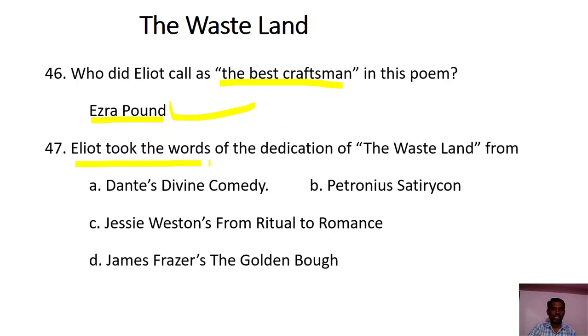T.S. Eliot took the words of the dedication of The Wasteland from. Four options are here: Dante's Divine Comedy, Petronius's Satiricon, Jessie Weston's From Ritual to Romance, James Frazer's The Golden Bough. The right answer is Dante's Divine Comedy. Eliot took the words of dedication from Dante's Divine Comedy.